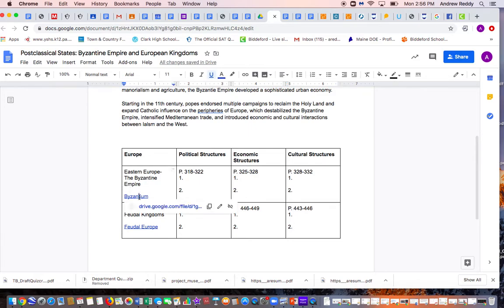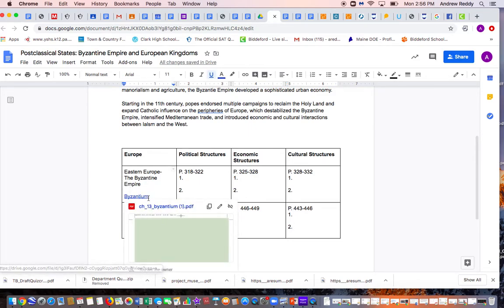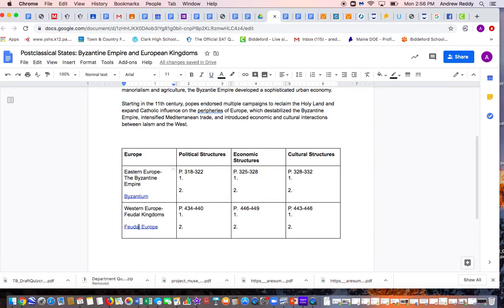I have posted chapters for both the Byzantine Empire, or Eastern Europe, and feudal Europe and Western Europe. For political structures, when you open up the Byzantine link, you're going to look to these pages to find your important points about the political structures, and these pages to find the important points about economic structures. So all along this row, you're going to be working out of the Byzantine chapter to come up with political, economic, and social structures. It's the same down here on the bottom row.